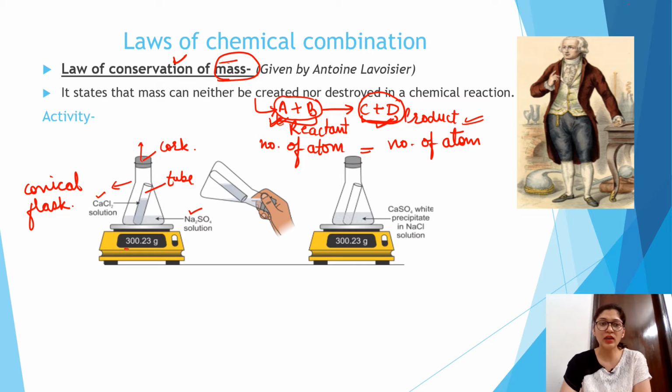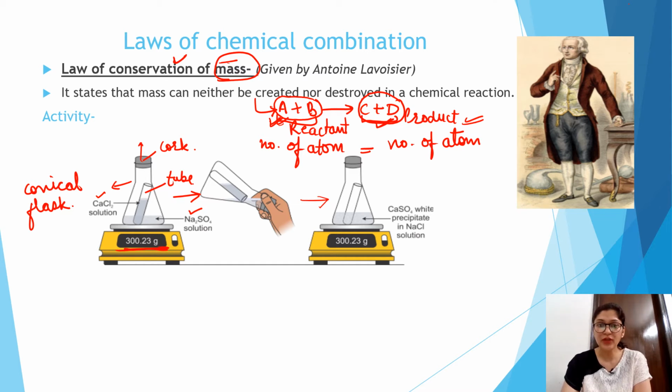Then he observed the initial weight, which comes out to be 300.23 grams. Now it's time to shake so that the calcium chloride from the tube gets mixed with the sodium sulfate solution. Then what will happen?